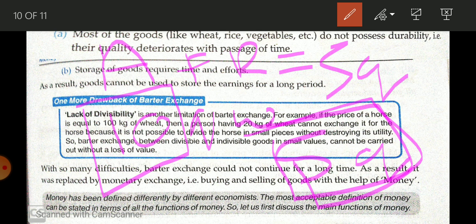He requires storage capacity, a room, a storage house. Second, with the passage of time, there will be a decrease in the quality of wheat, so he requires maintenance cost also. In this way, keeping a commodity for future sale becomes very costly. So this is one more reason for the evolution of money. So what is written here?